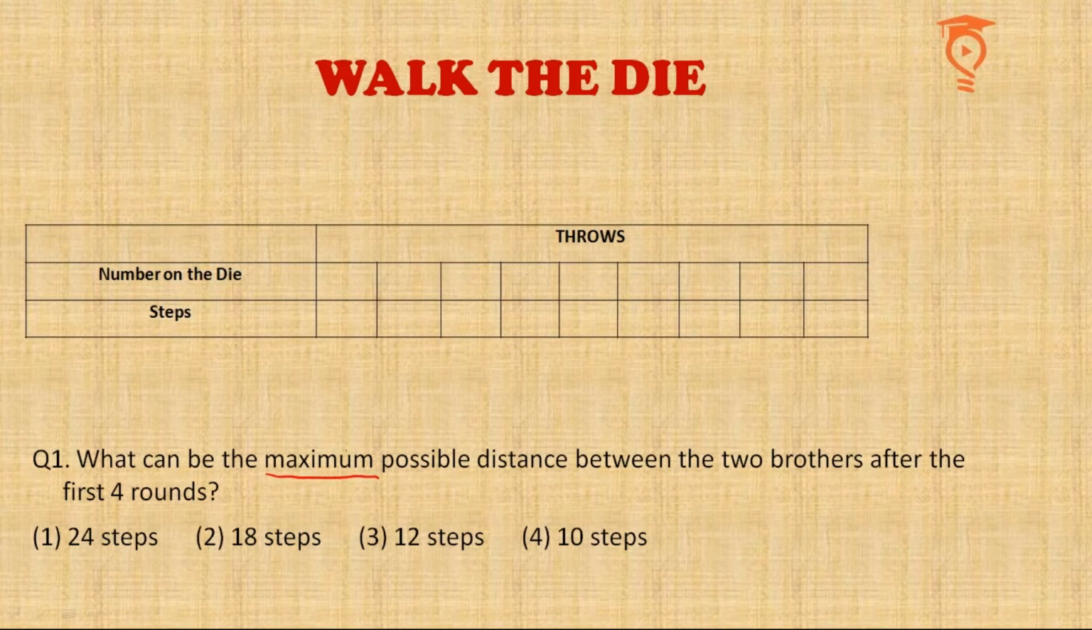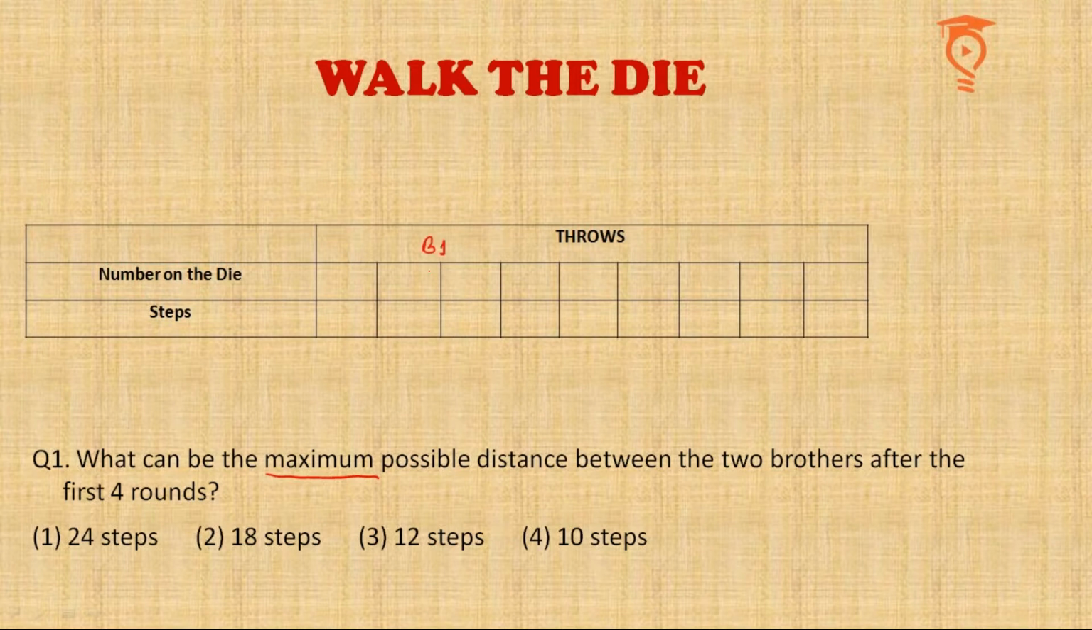So the maximum possible distance between two brothers after the first 4 rounds. We would want one brother to move as forward as possible and we would want the other brother to stay at the starting point after the first 4 throws. I think that is possible.